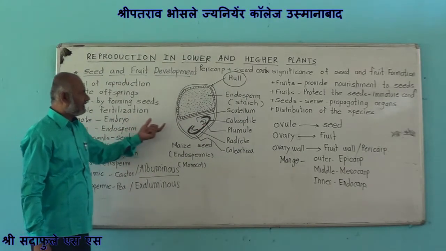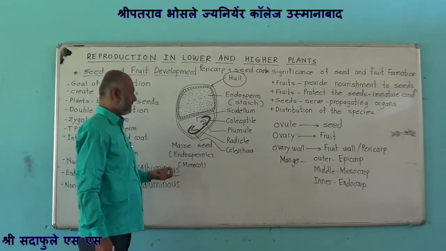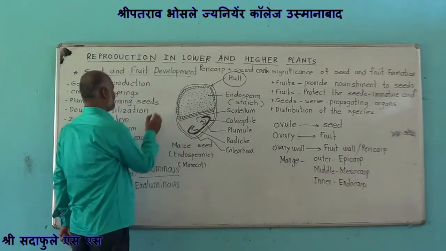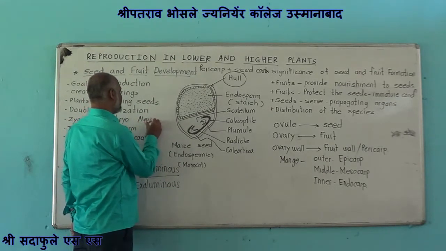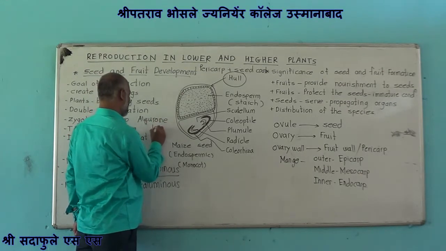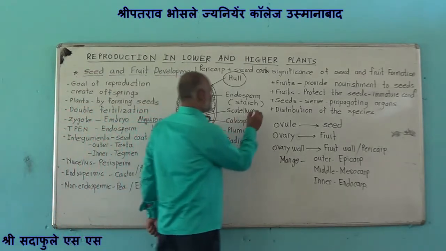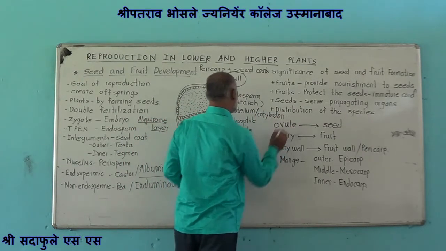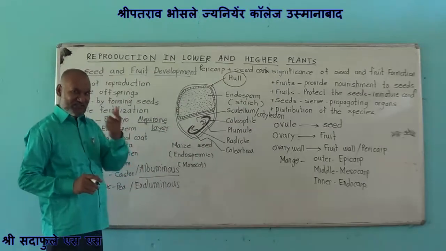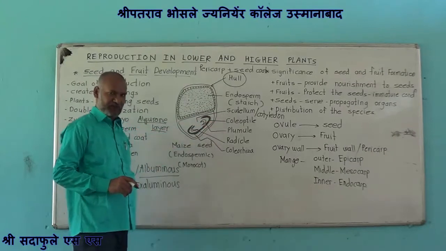Then this endosperm is covered by a proteinaceous layer, which is termed as aleurone layer. Then it shows a single cotyledon, which is termed as scutellum.